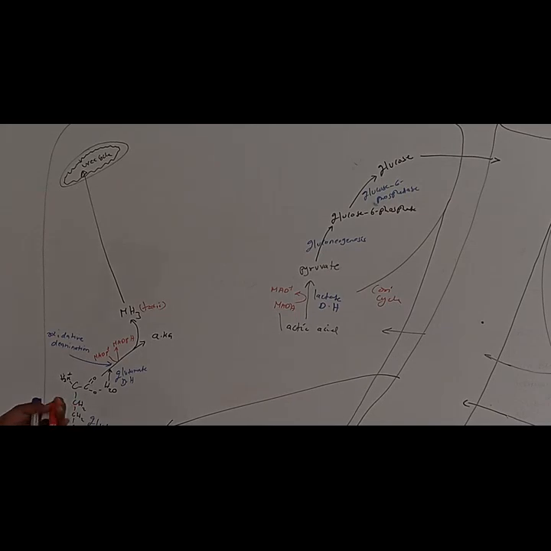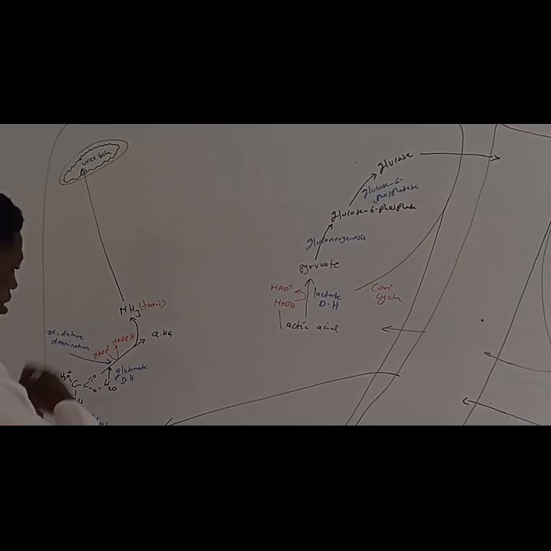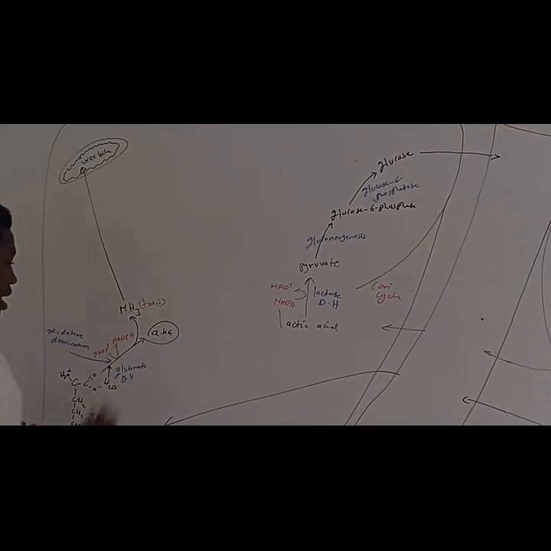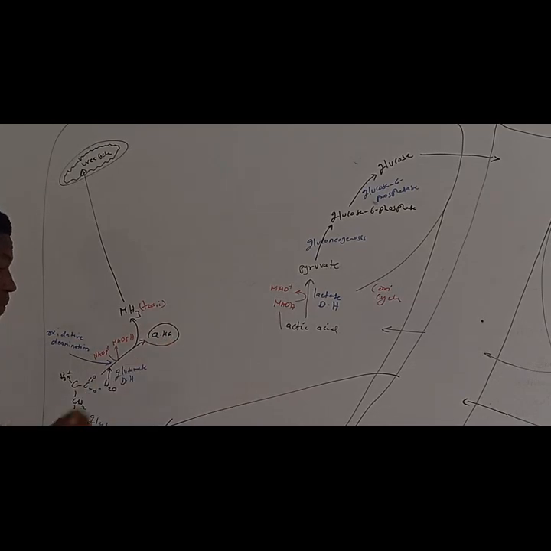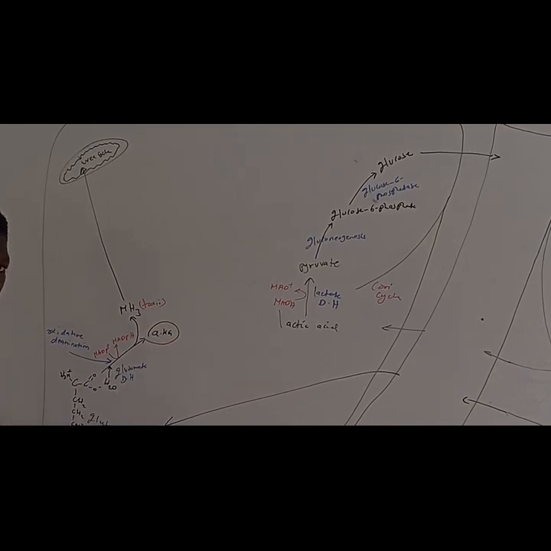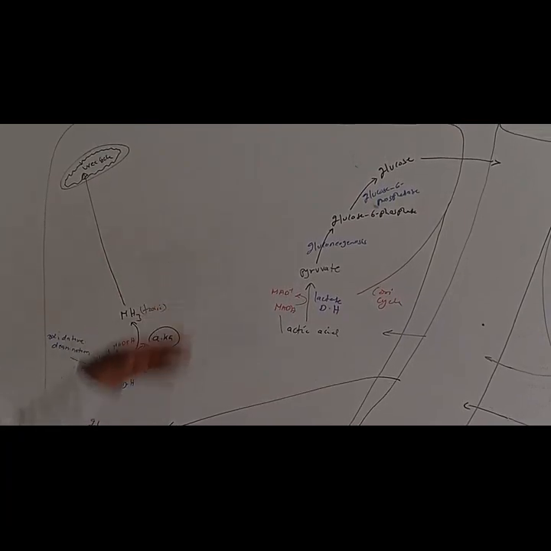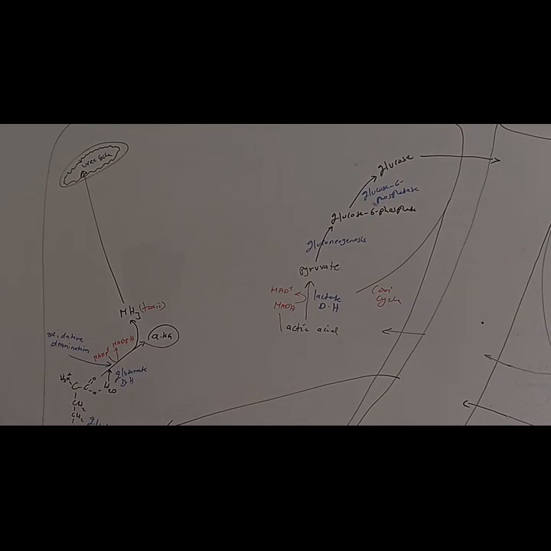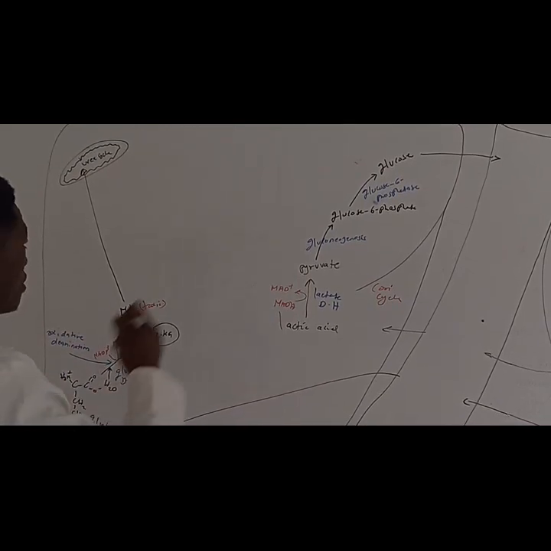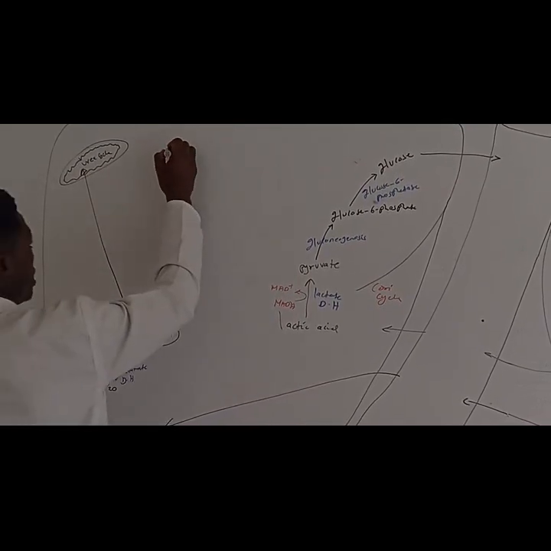Then the alpha ketoglutarate can either be taken, you know, alpha ketoglutarate is an intermediate in the TCA, right? So we can maybe take it to the TCA, or we can also take it to another transamination reaction. So maybe we have aspartate.